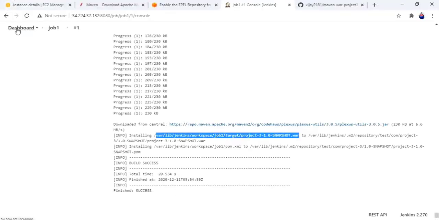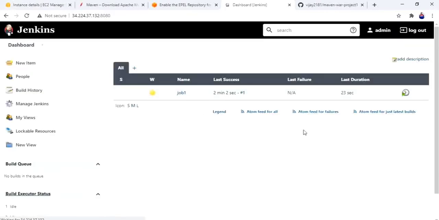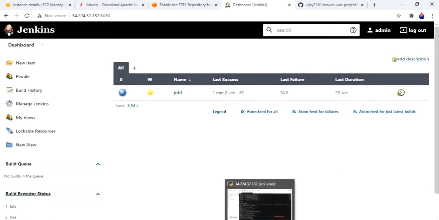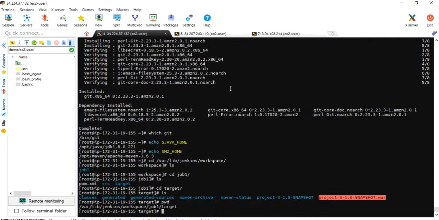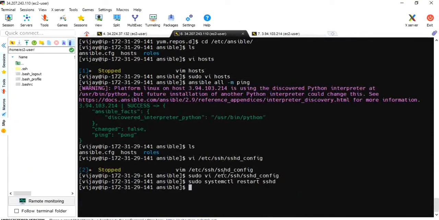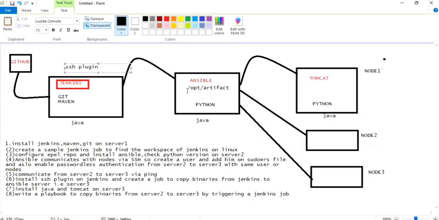Let me check whether Jenkins is able to copy that executable file to server 2, the Ansible master. For that, let me go to Ansible. Which location does it have to copy to? Let me go to cd /opt. As I've already mentioned, I have to copy those binaries to this particular artifact directory.